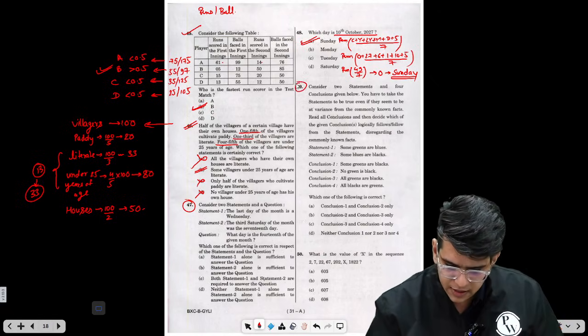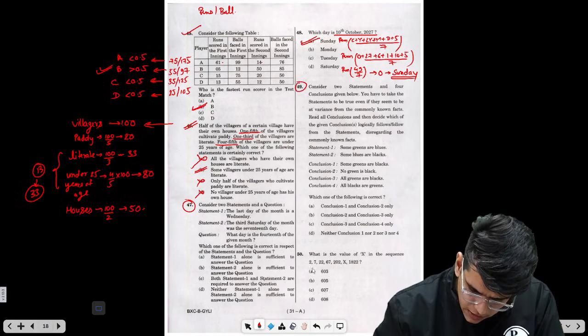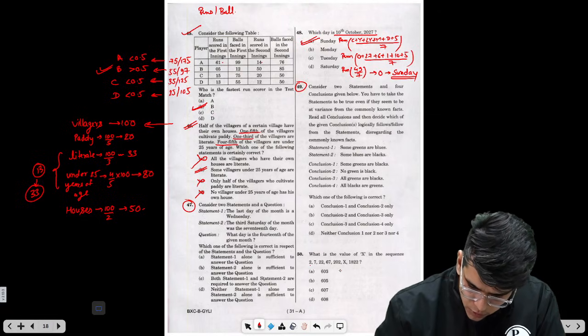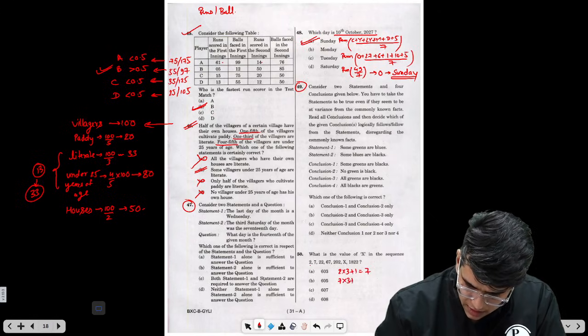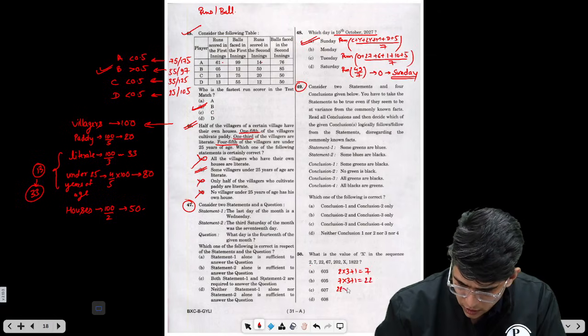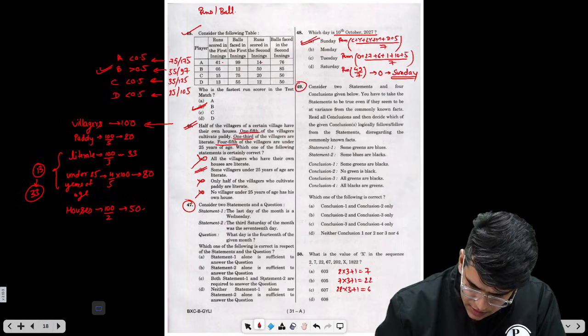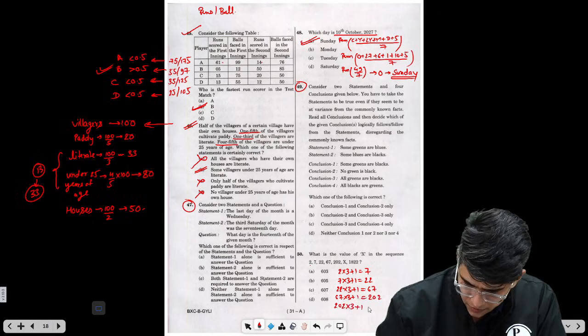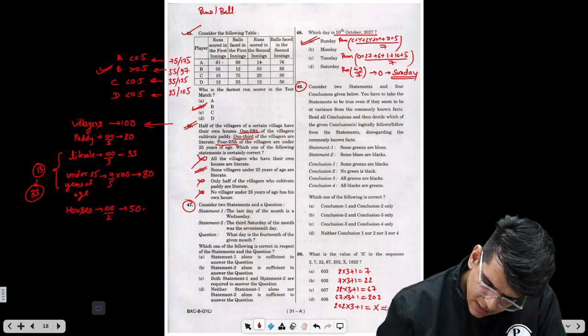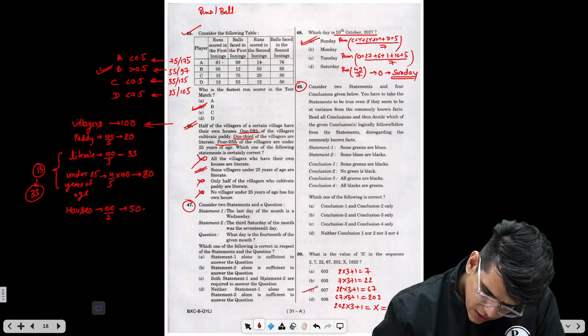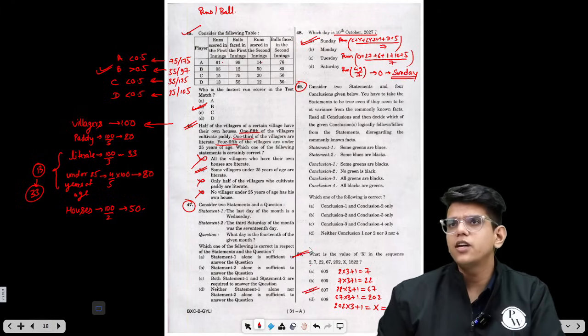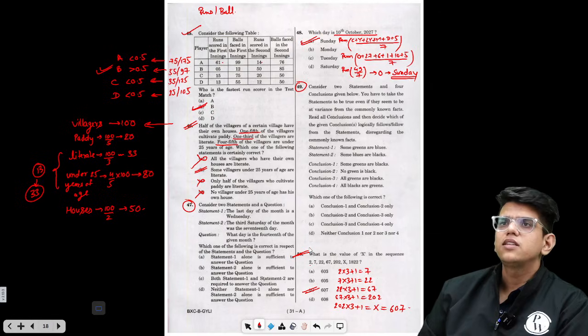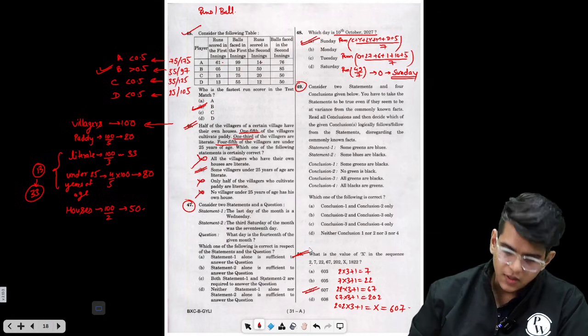What is the value of x in this sequence? Now if you see the sequence, how is 7 related to 2? So 2 into 3 plus 1 is 7. Again, 7 into 3 plus 1 is 22. 22 into 3 plus 1 is 67. 67 into 3 plus 1 is 202. And next, 202 into 3 plus 1 will be x. Now x will be 606 plus 1, 607. So the answer for this question is 607. Very easy, direct, straightforward series question.